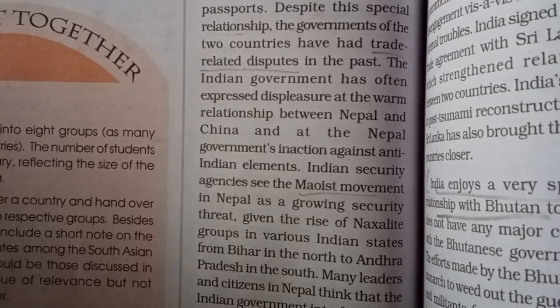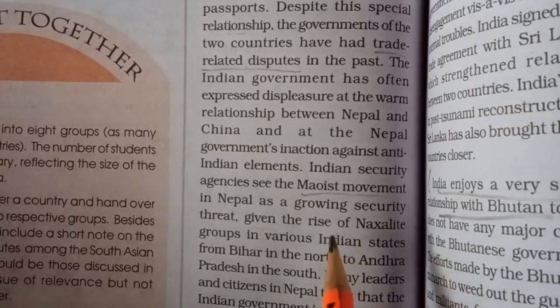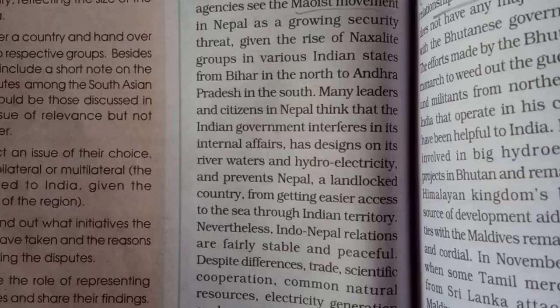So as we want there to be totally peace and decorum in our country, but when in our neighboring country we find there are some activities which are not good for the growth and the peace of our society or for India, then we find areas of dissatisfaction with Nepal.